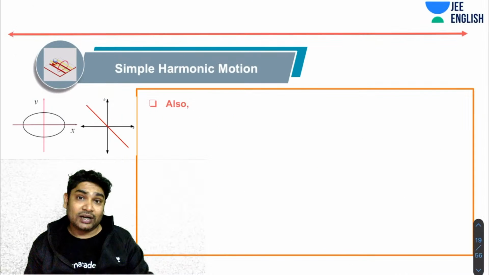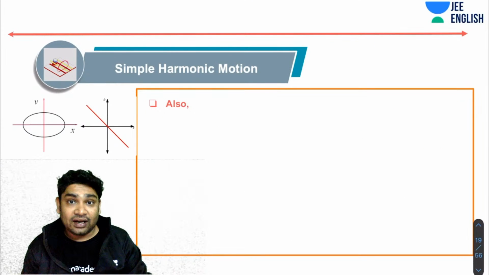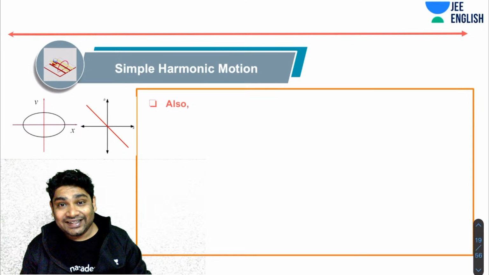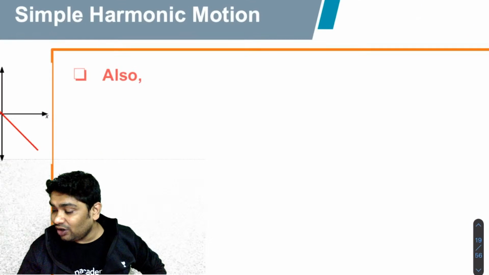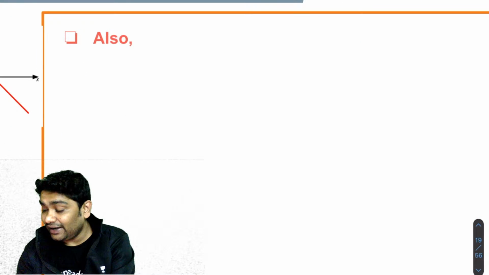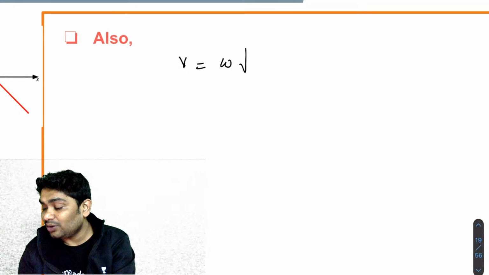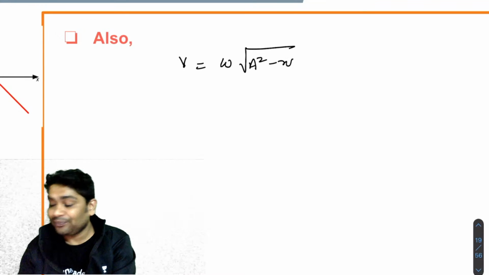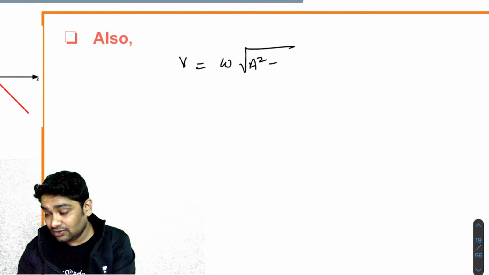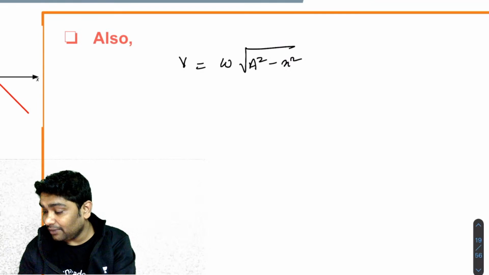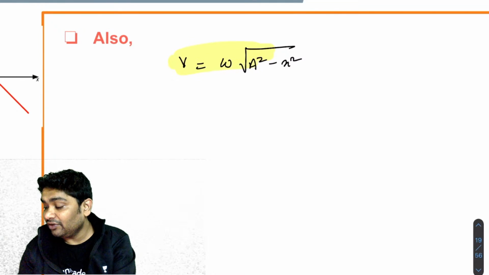Next, you can also try and relate the velocity with x and the acceleration with x. So what you will realize is that the velocity and the displacement are related like this: v equals omega times root a square minus x square. Okay, this is a very important form. Again, you must remember this. Very important. You will be using this a lot, a lot.